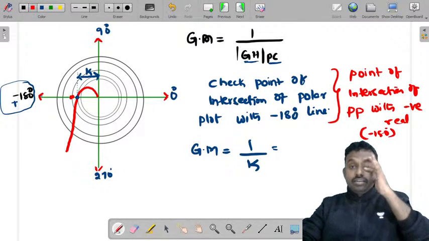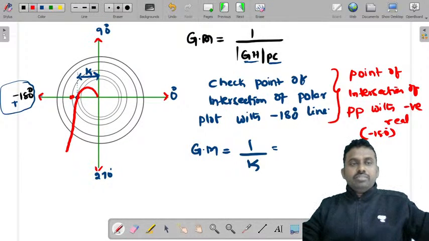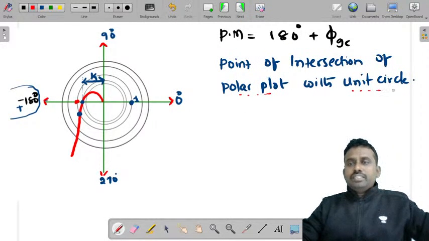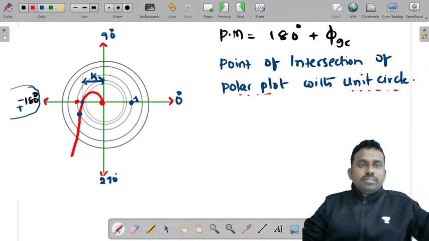If you find this point and find the magnitude, that is nothing but the gain margin. Now in both the cases you need to find the point of intersection of the polar plot: to find gain margin, with the negative real axis or minus 180 degrees line, and to find phase margin, with the unit circle.